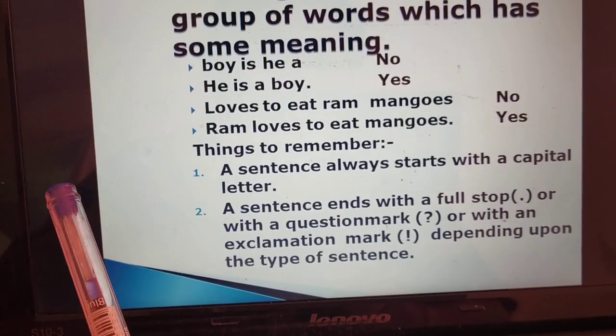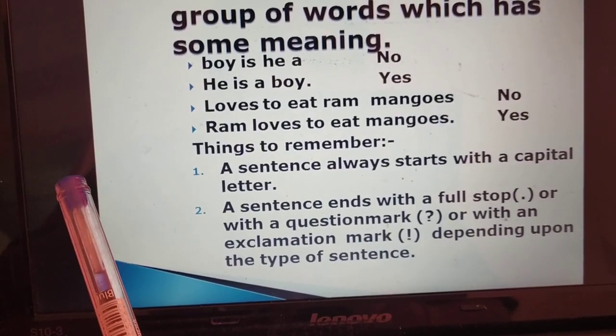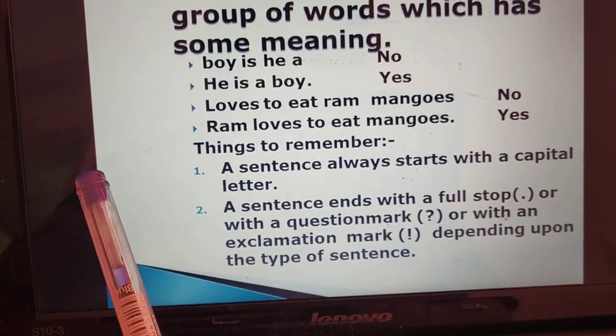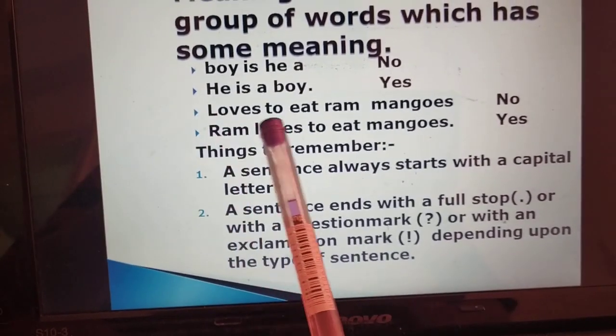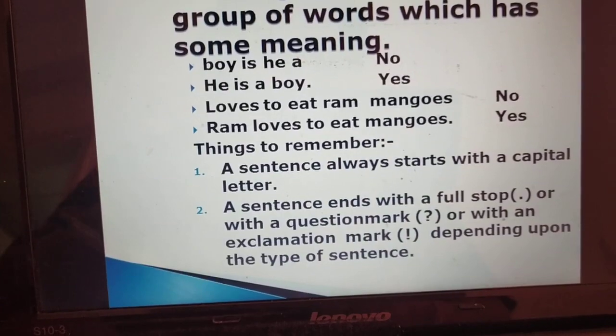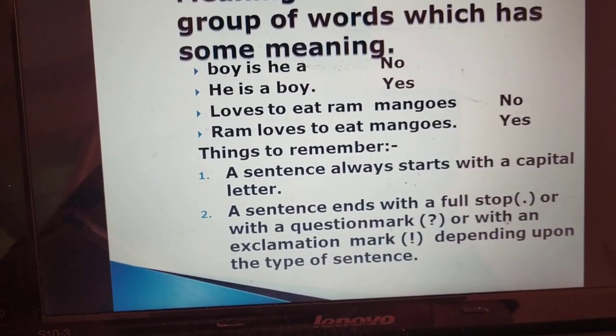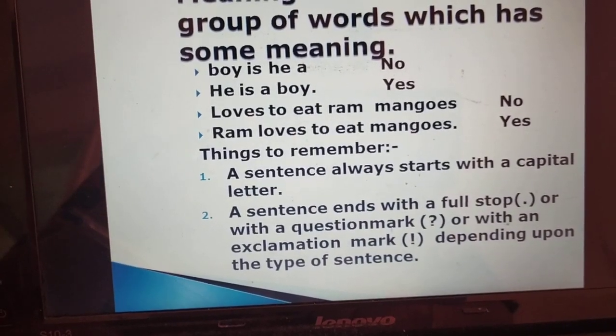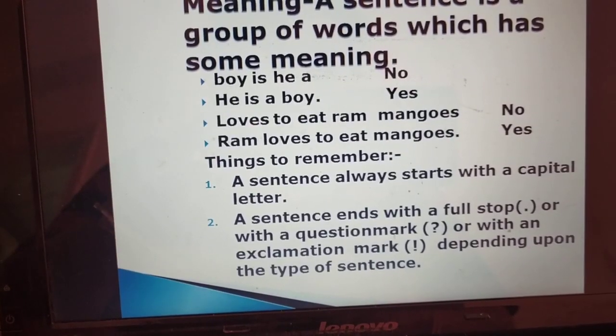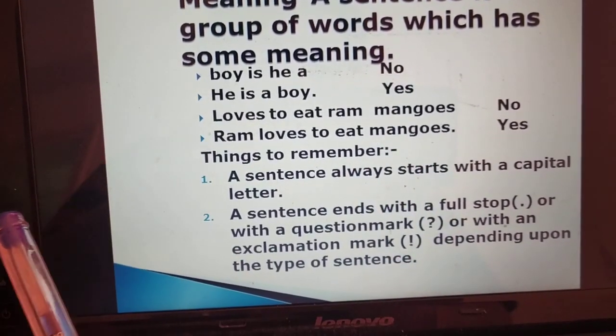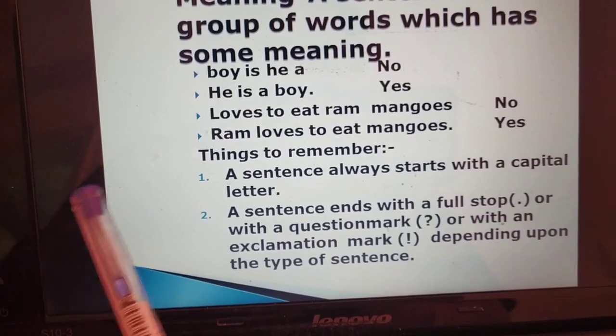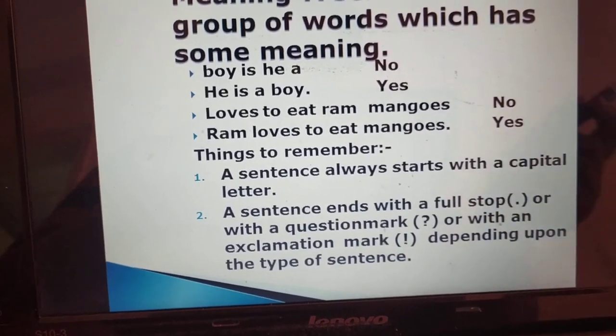Now we have rearranged the words in a meaningful order to make it a sentence. Now read it again. Ram loves to eat mangoes. Now it is a group of words and it is giving us a meaningful sense. Means Ram loves to eat mangoes. So is it a sentence? Yes, it is a sentence.